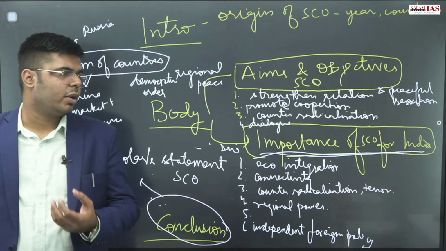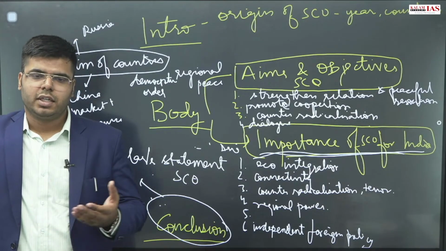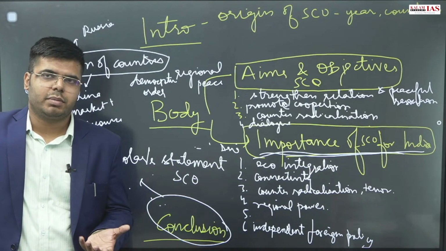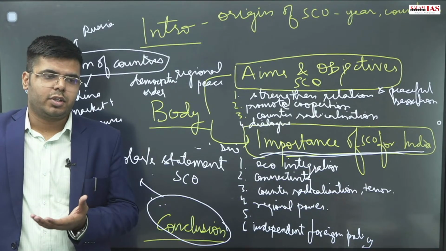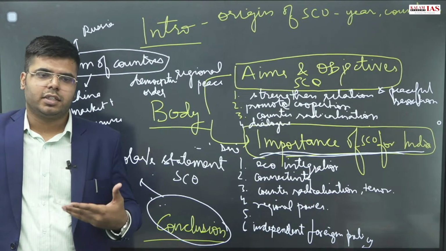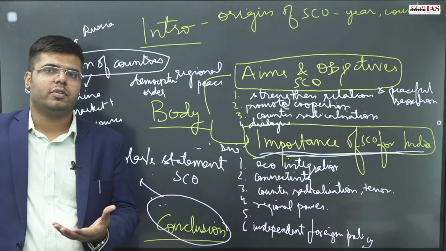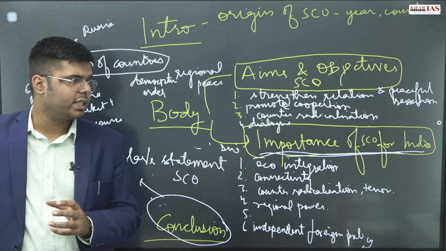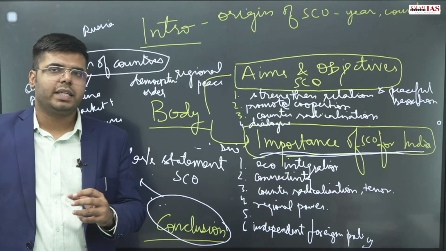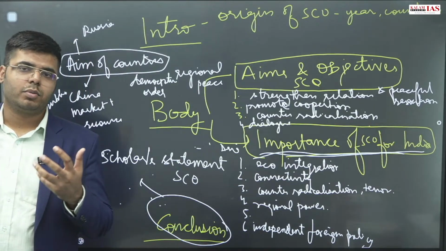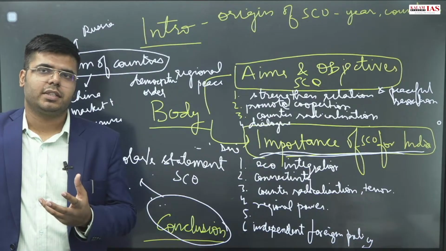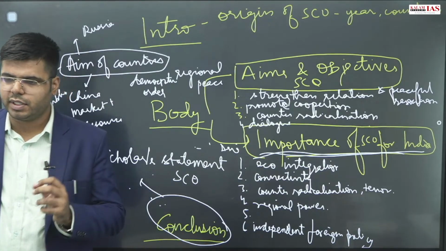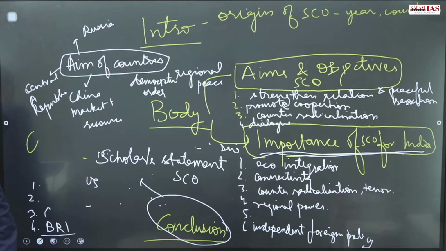We can use the complementary strengths of the nations, for example, technological advancement of Russia, the economic advancements of China, the social and the diversity perspective of India. All of this can be used as a complementary strength to make India peaceful, to make Asia a space for peaceful powers. So this way you can write the way forward or conclusion.